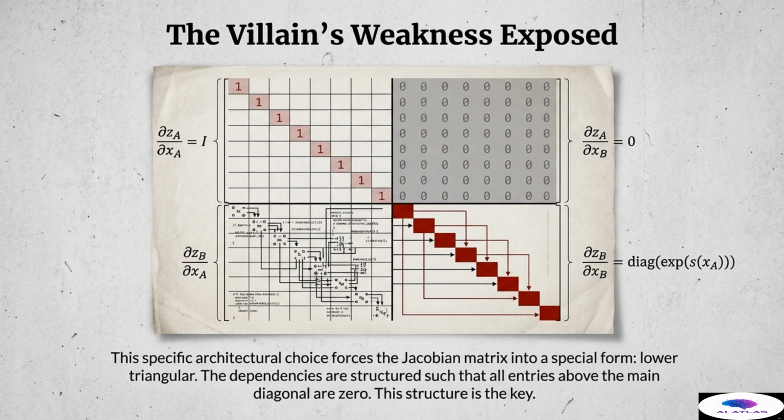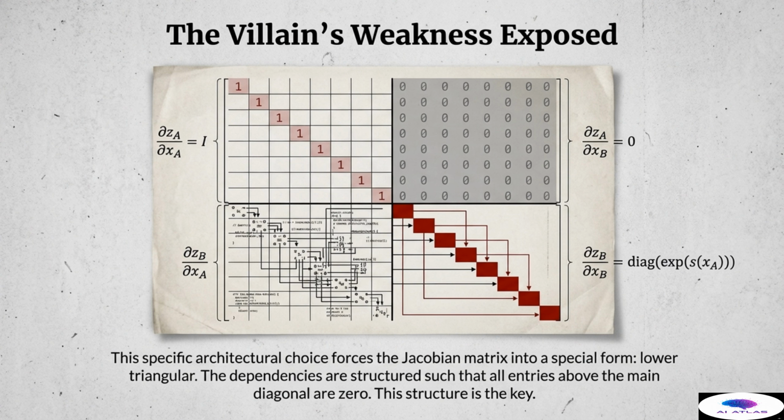Let's examine the matrix structure shown here. The top left block, representing the partial derivatives of z sub a with respect to x sub a, is a simple identity matrix, denoted as I, because z sub a is exactly equal to x sub a. The top right block, the derivatives of z sub a with respect to x sub b, is entirely zero, because the component does not depend on the b component.